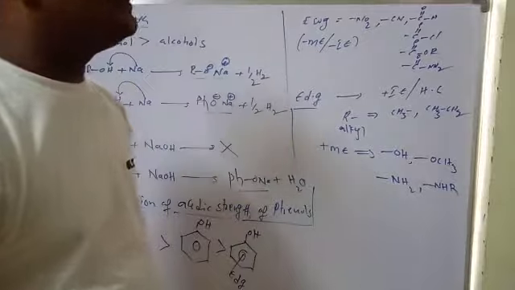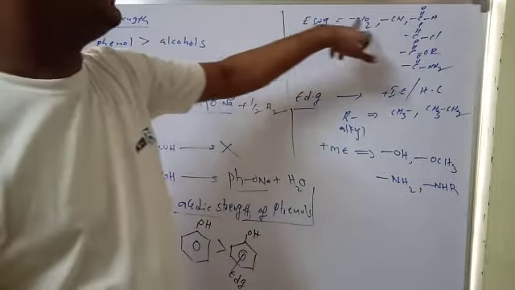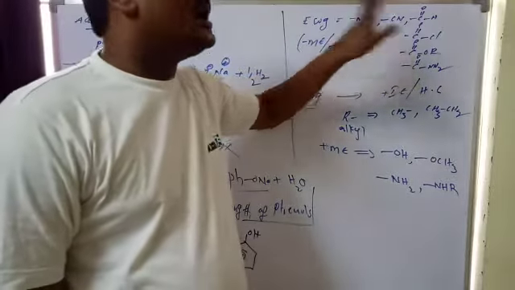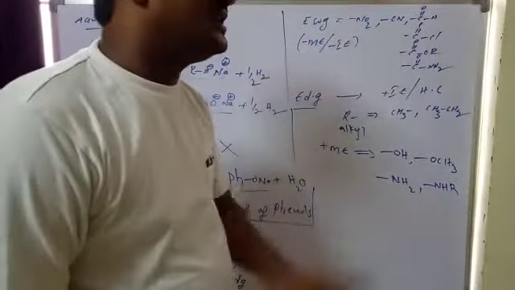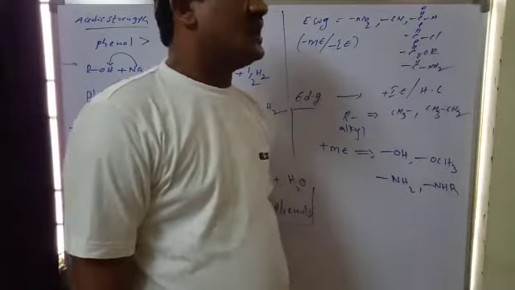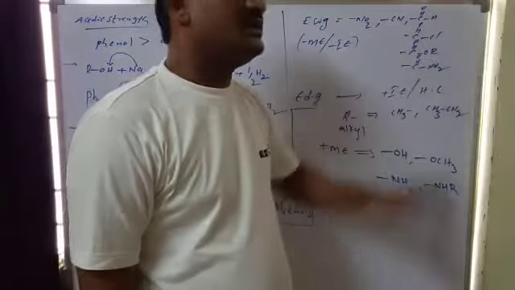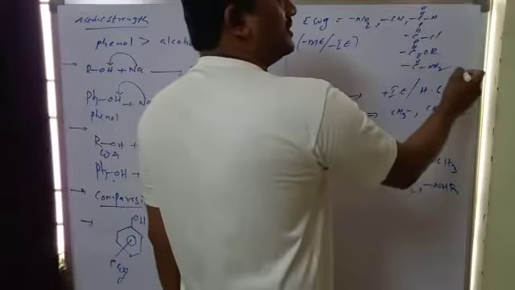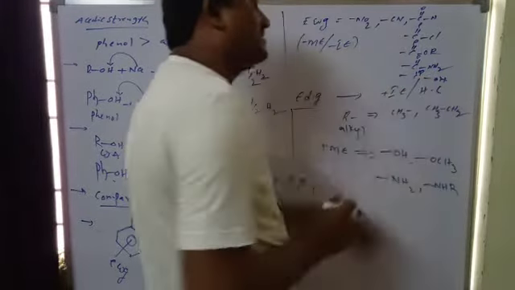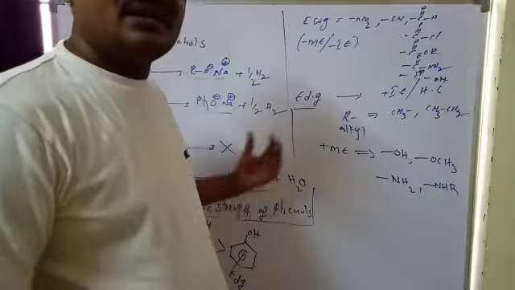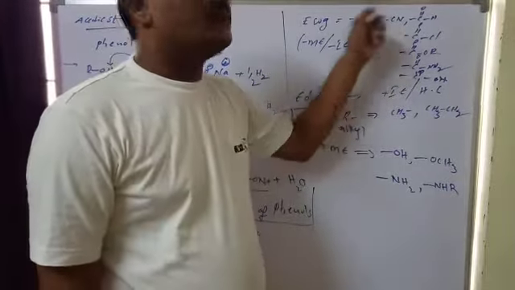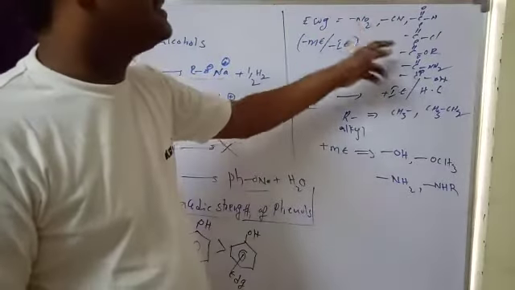So what are the electron withdrawing groups? Electron withdrawing groups are generally NO2, nitro, which is a strong electron withdrawing group, cyano, and also C double bond O groups containing O functions: C double bond O H, aldehyde; C double bond O Cl, acid chloride; C double bond O R, esters; and C double bond O NH2, amides; and C double bond O OH, even carboxylic acids. These are present in this case and they raise the acidic strength. So these are all electron withdrawing groups that increase the acidic strength.